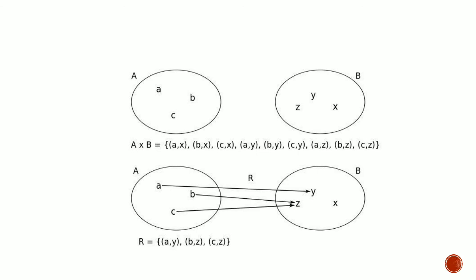Then we define a relation as nothing but a mapping from A to B. A relation is nothing but a subset of A cross B. It can be represented by notation R, capital R. This consists of elements in the form of ordered pairs. First one is ordered pair ay, second one is bz, and third one is cz. A relation is nothing but a subset of A cross B.